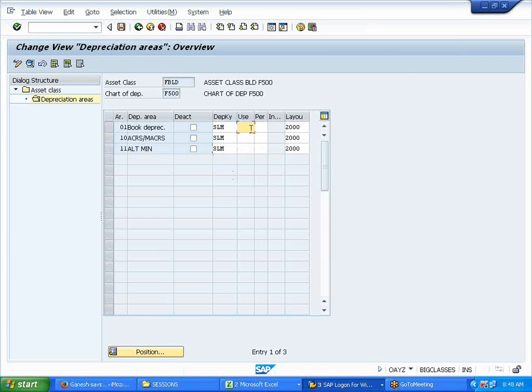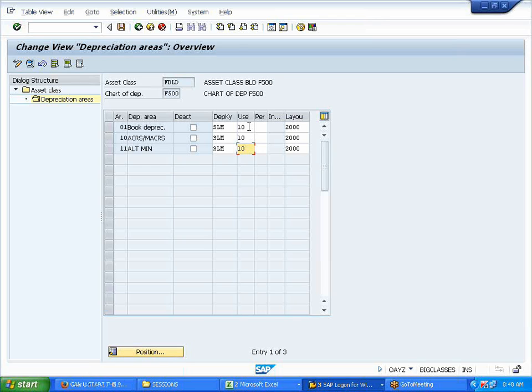So you can also put forward saying that maximum useful life 10 years. But this is where you are hard coding it. In the master data, if you want to change the depreciation key or the useful life, you can change it. Okay. You have a priority over there.